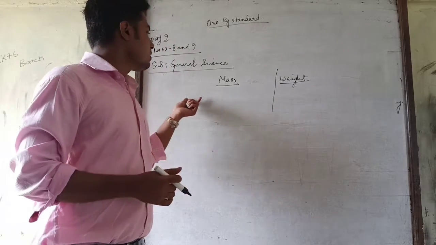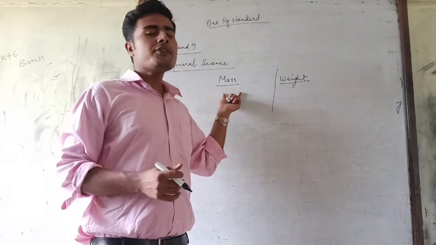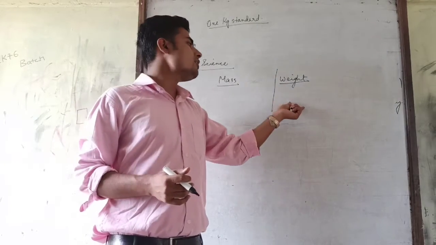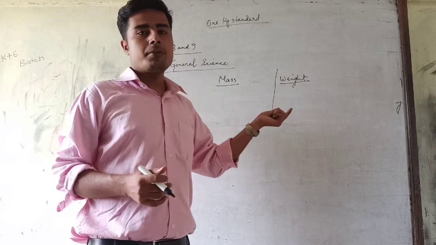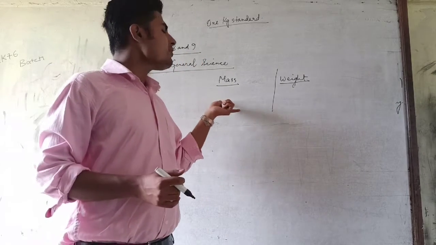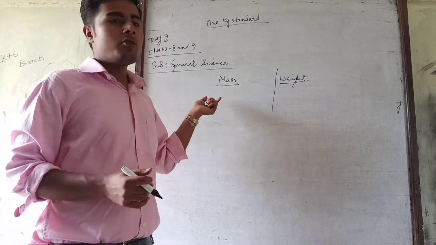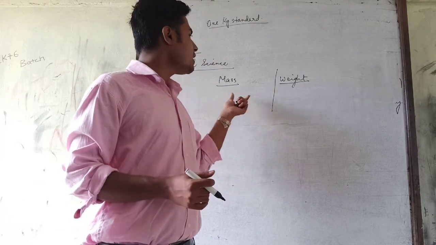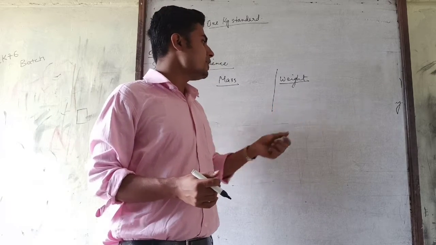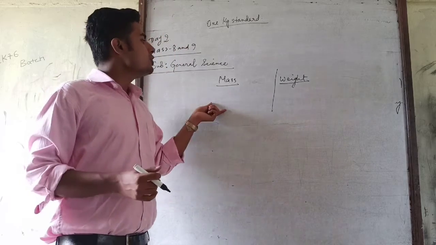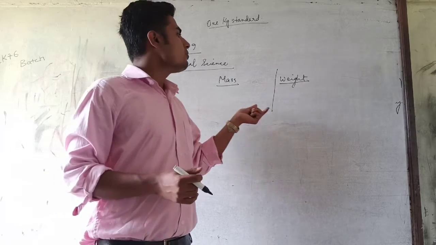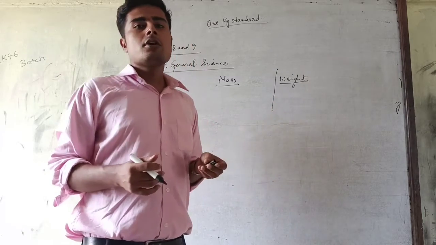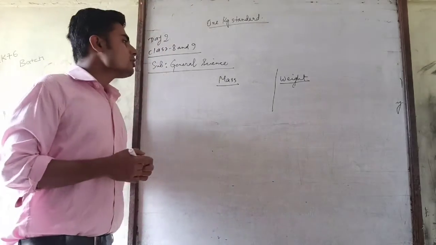Mass is fixed everywhere, whereas weight is variable from place to place. Mass is measured by beam balance, whereas weight is measured by spring balance. The unit of mass is kg, whereas the unit of weight is Newton, right?